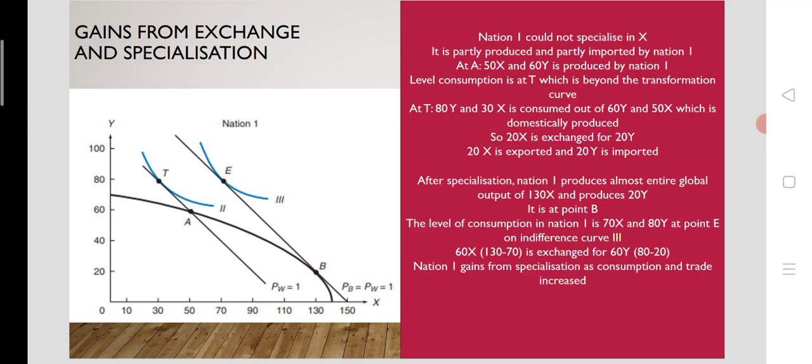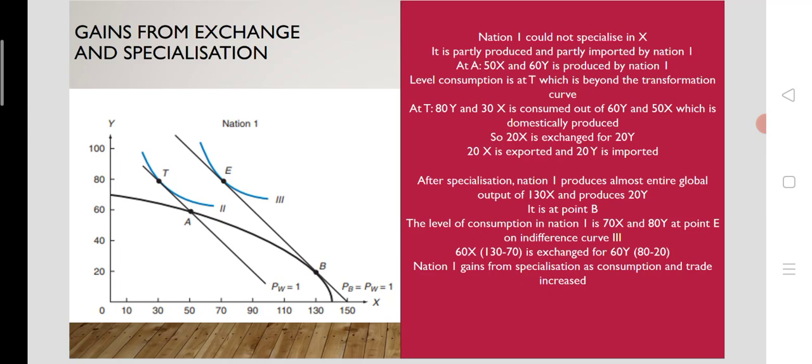Similarly, at point T, they consume 80 units of Y, which is in excess of their production level. Their production level is just 60 Y. So the rest, 20 Y, will be imported. So 20X is exported for 20Y. 20X is exchanged for 20Y. That means 20X is exported by nation 1 and 20Y is imported by nation 1. This is the case before specialization. Let's look at the case after specialization.